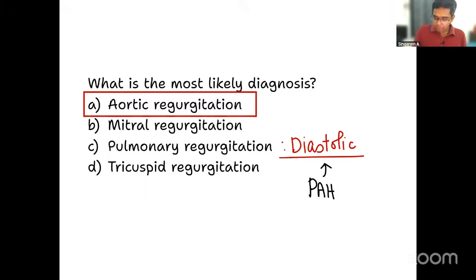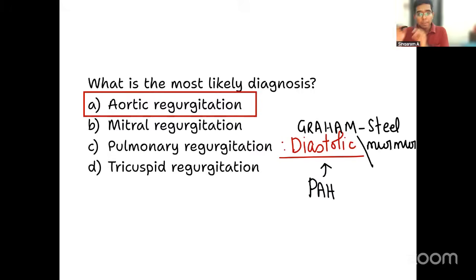The name of this murmur is Graham-Steell murmur. I think it was the last exam question also. Graham-Steell murmur: pulmonary artery hypertension leads to pulmonary regurgitation, resulting in a diastolic murmur called Graham-Steell murmur, right?